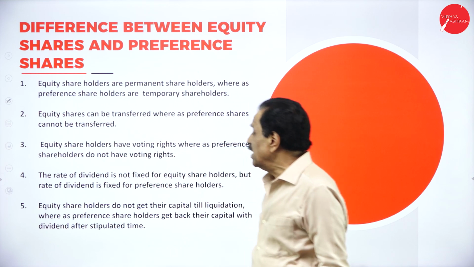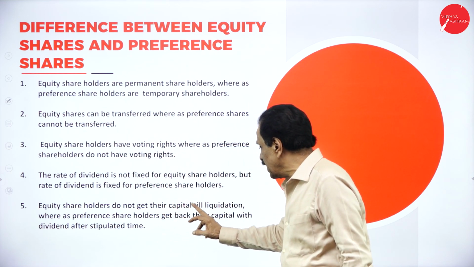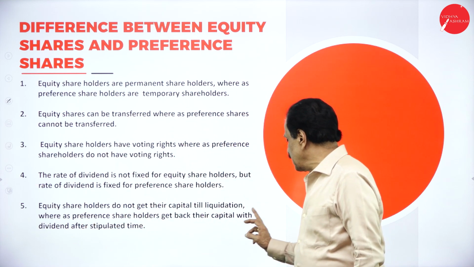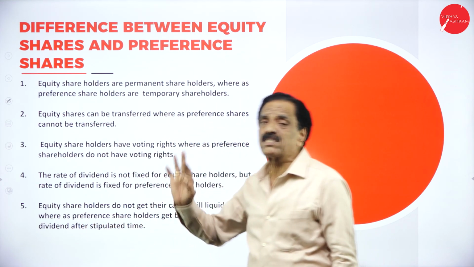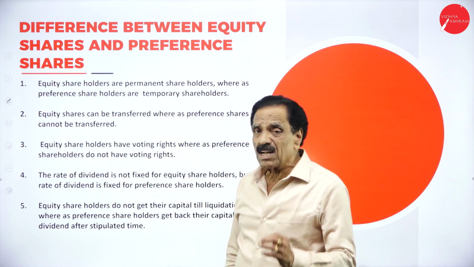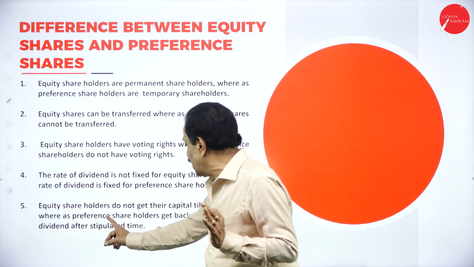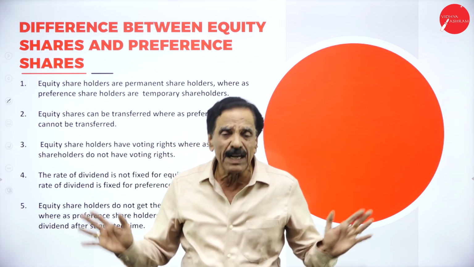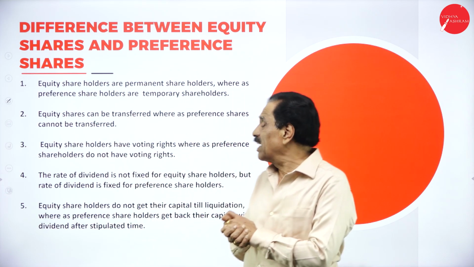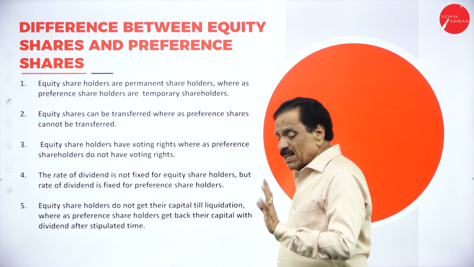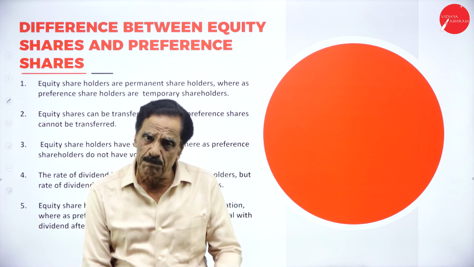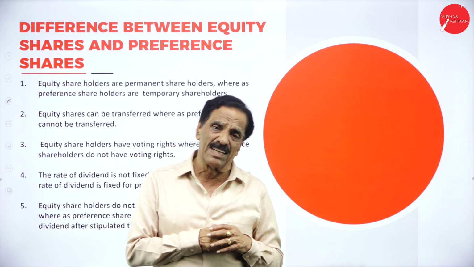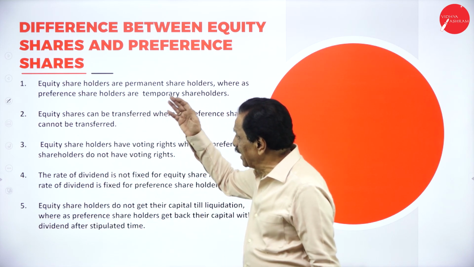Regarding the 5, equity shareholders do not get their capital till liquidation, whereas preference shareholders get back their capital with the dividend after stipulated time. So once the company liquidates, equity shareholders do not get their capital till liquidation. So they won't get back their money till liquidation. But regarding the preference shareholders, they get back their dividend with capital after a stipulated time. It may be 2 years or 3 years. So slowly you can take down.